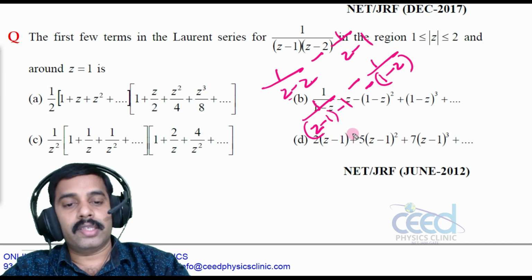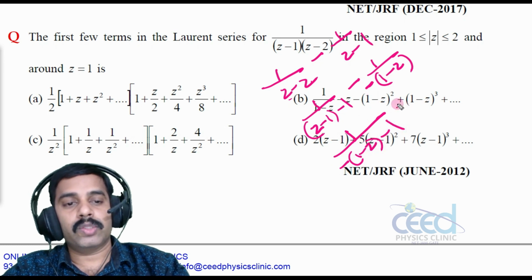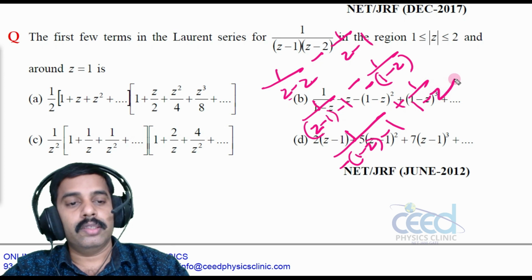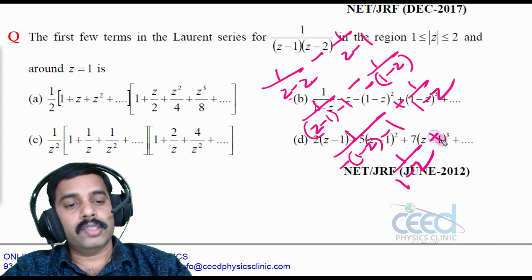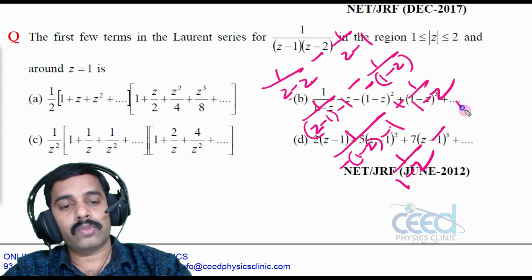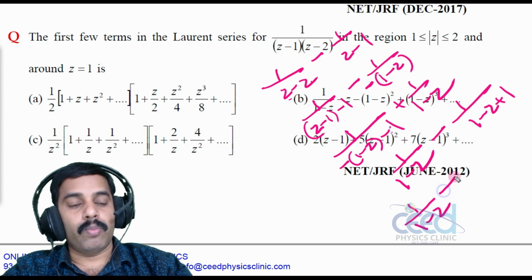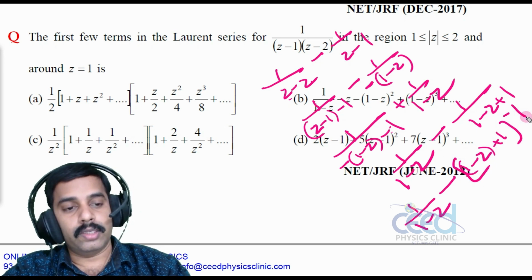So this I can write as 1 by, I can take a minus out here, so minus of 1 minus z minus 1 minus minus plus, that is 1 by 1 minus z. So let me write this 1 by 1 minus z first, and then that is equal to, let me take a minus out from these two terms, so minus 1 by 1 minus z plus 1. So this I can write as 1 by 1 minus z minus (1 minus z plus 1) all raised to minus 1, right?